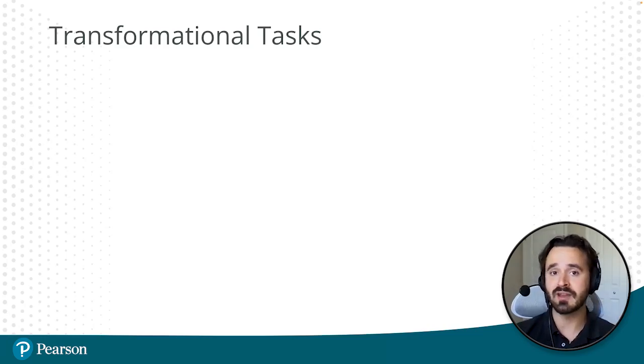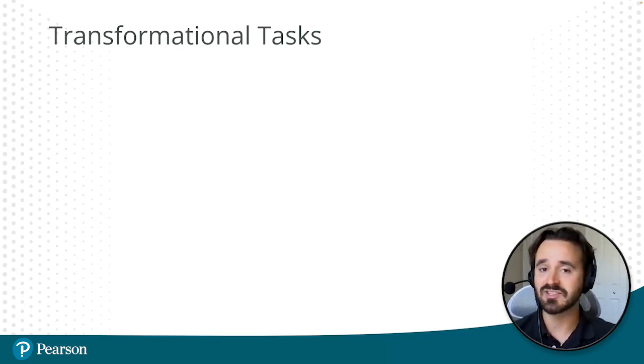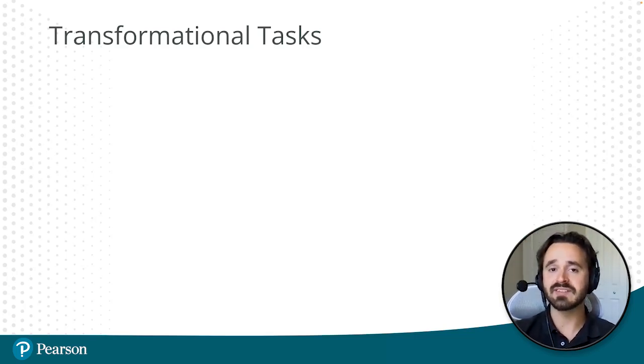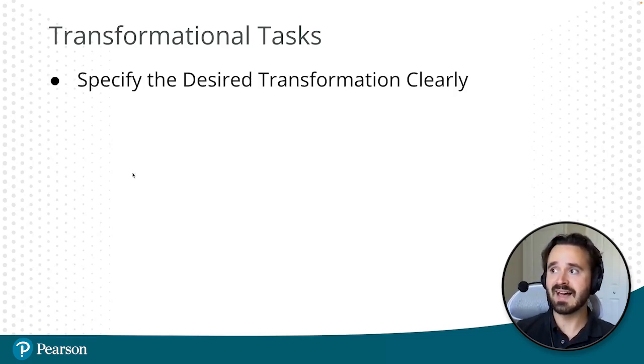If you want to start marketing your content, let's say to people from various different reading level groups, then you could always use transformational tasks to achieve that as well. So transformational tasks are incredibly useful things that ChatGPT can perform, mostly just because these things are so time intensive to do if you actually have a human doing them. So let's take a look at some of the bullet points for this slide.